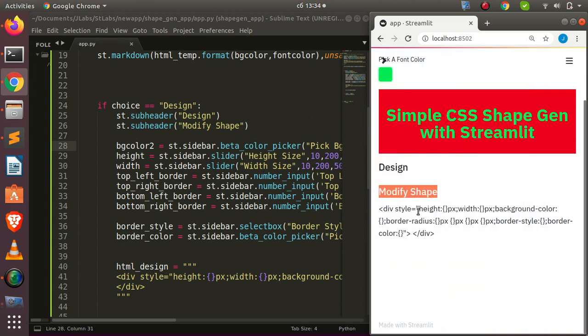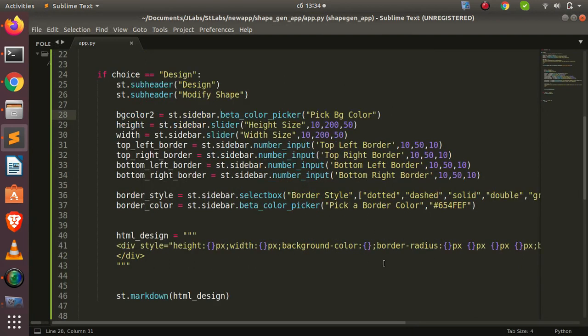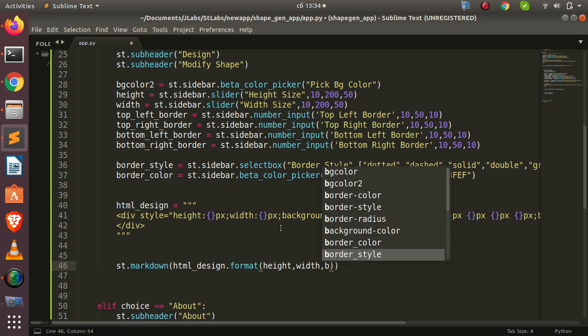Everything is working as expected, but we are not seeing the result because we are not passing it inside here. So first of all, I have to pass in all the results that we're getting here. So let me expand it. Let's pass it there. Just come back to the same place that we have and go with .format. Then I'll pass in the first one, which was the height, then the width. The next one is going to be the background color, which is going to be BG color. In this case, we called it BG2. That's the name we gave that one.